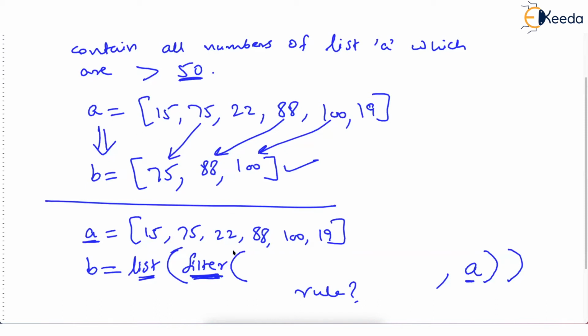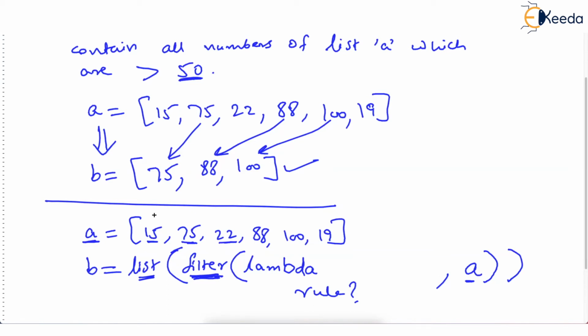What you then do is, you create a lambda function and you say, look, what I want to do, I want to inspect every number like 15, 75, 22. I want to inspect every number, isn't it? And then just ask, hello, are you greater than 50? If you are greater than 50, and if it is true, then you will be filtered out.